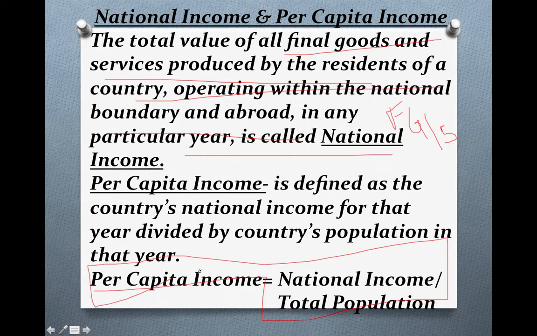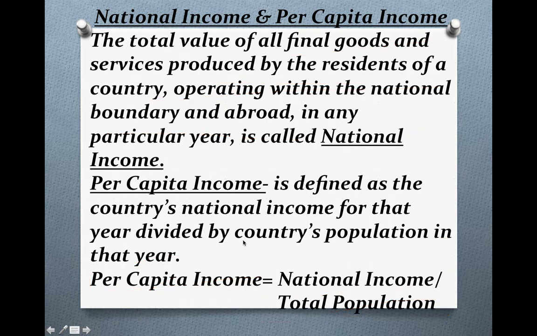Per capita income is total national income upon total population, which means we are calculating the average national income of every individual, per individual. So I hope you have got this definition.